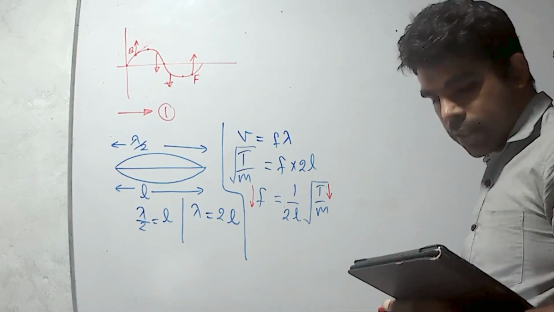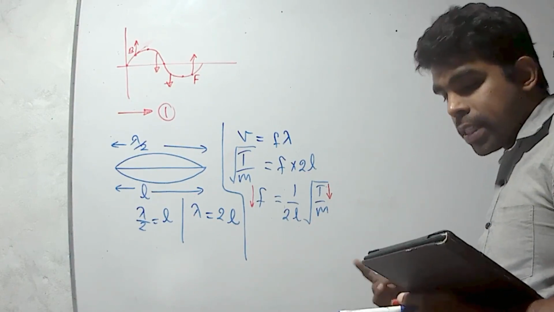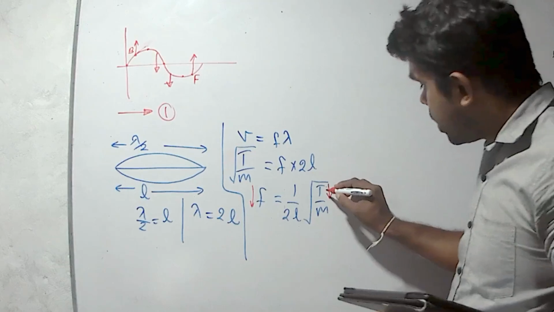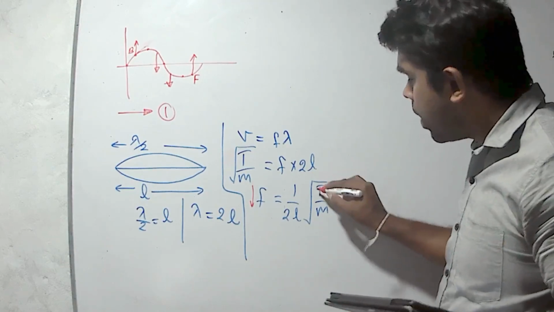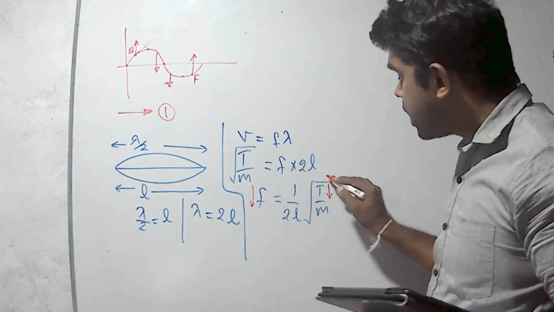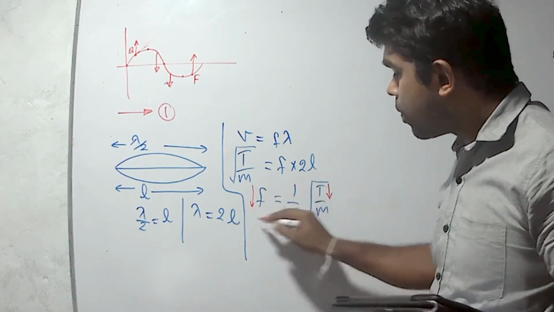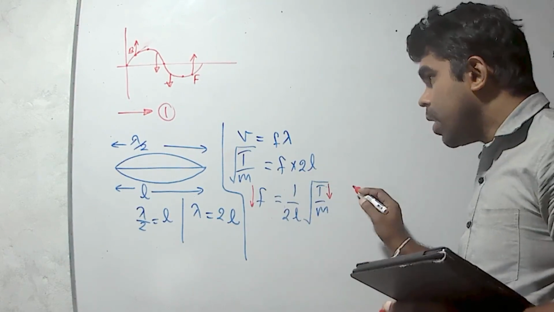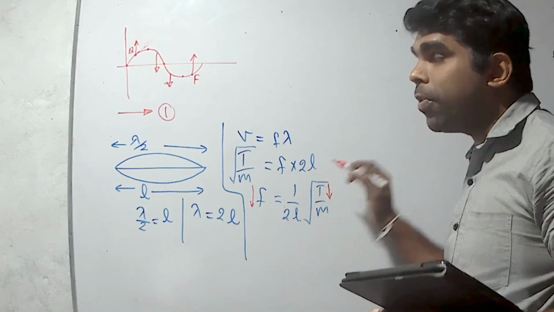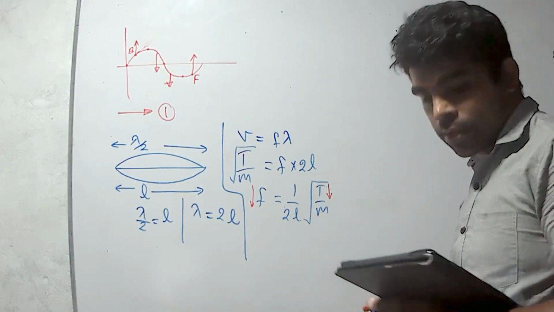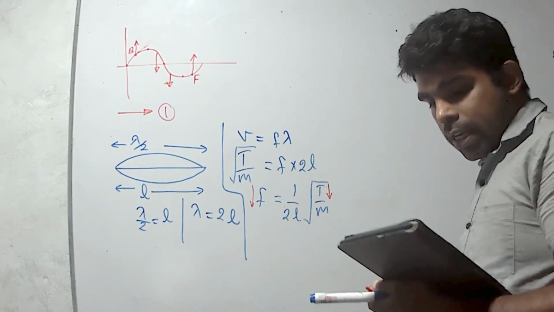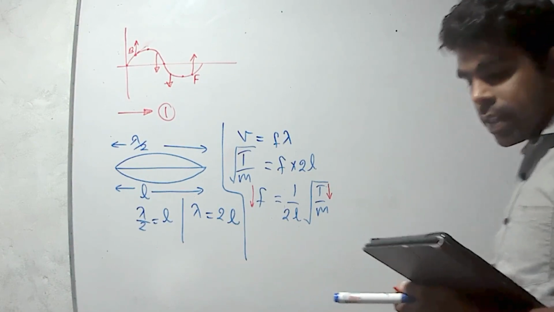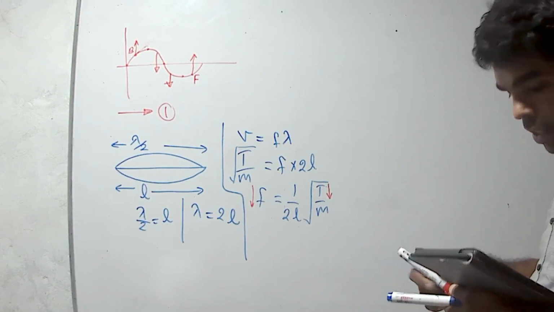Then it is false. Doubling the tension: we know that when tension is doubled, there is a square root, therefore frequency should be root 2 times the initial value. There is a square root. Then we can't get frequency doubled.